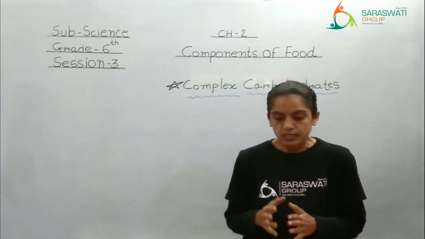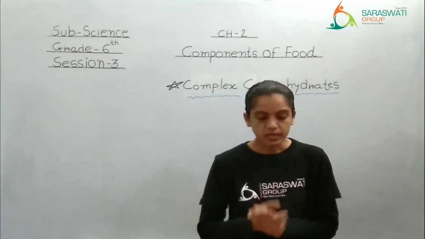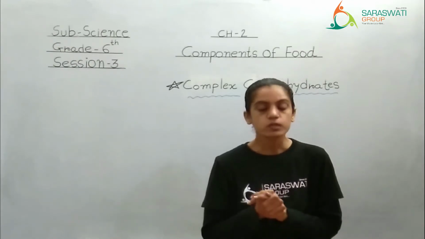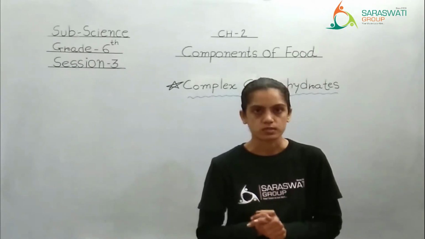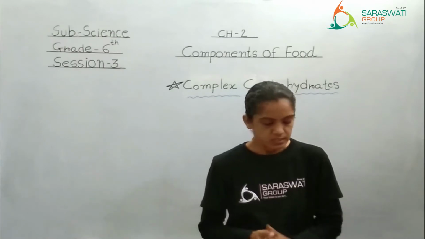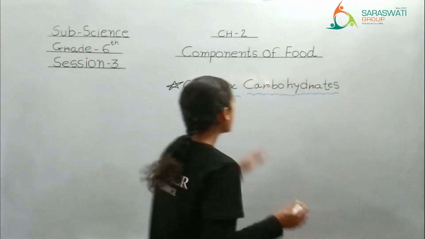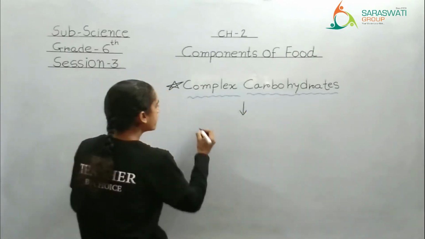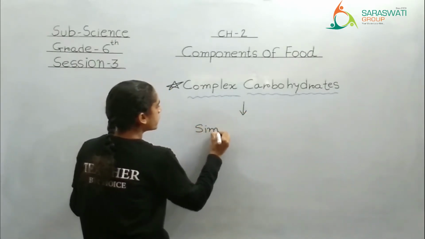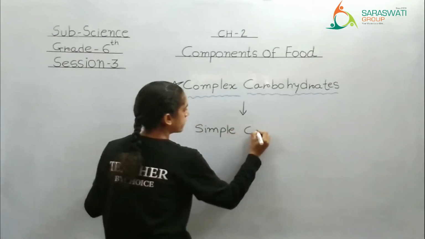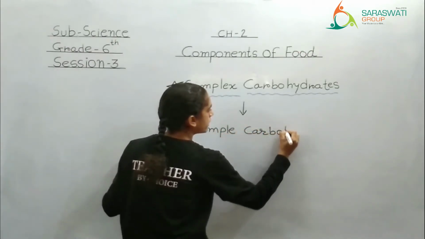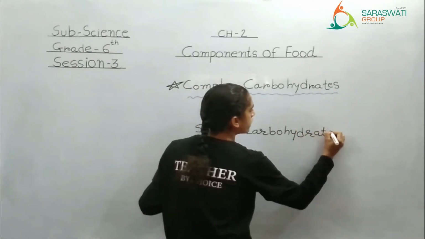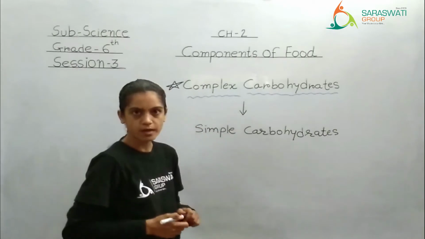See here, they are first broken down into simple carbohydrates and then into simple sugar like glucose. If I say complex carbohydrate first gets converted into what? Into simple carbohydrate. First it gets digested in our body and converted to simple carbohydrate.